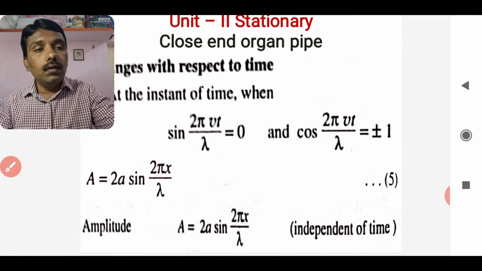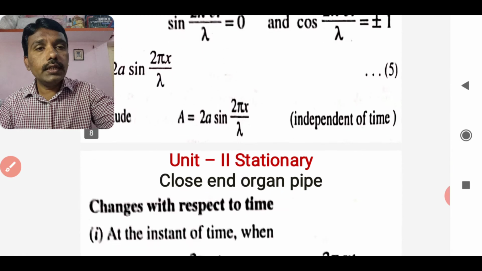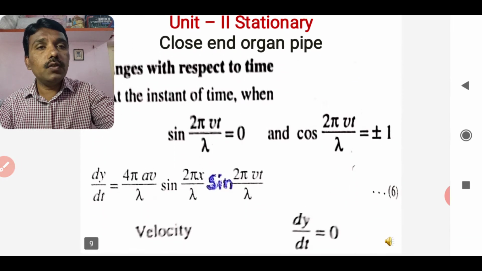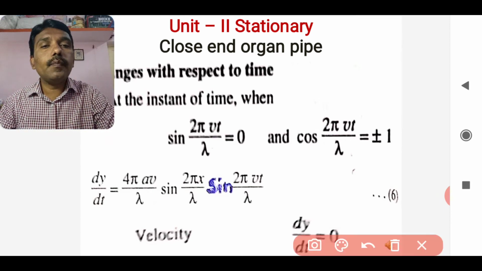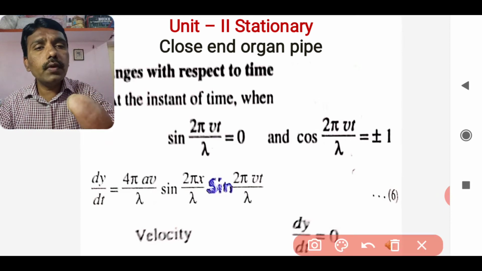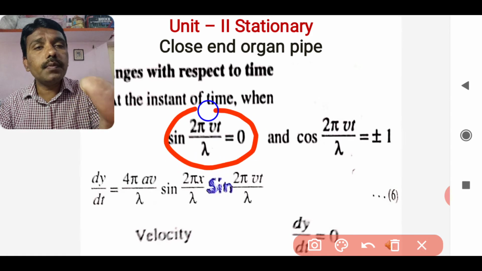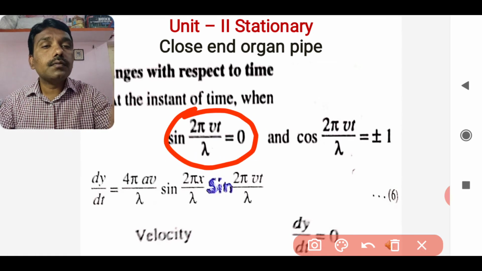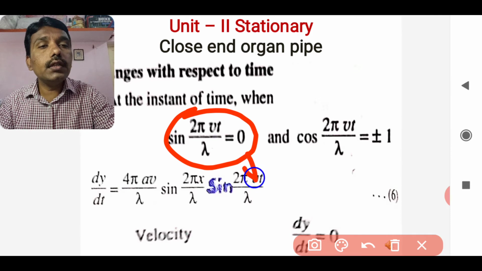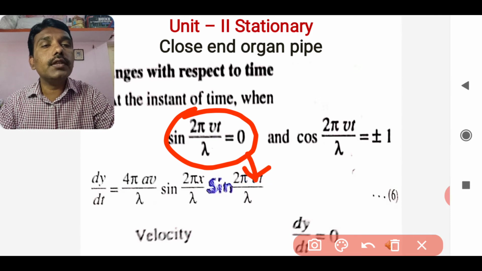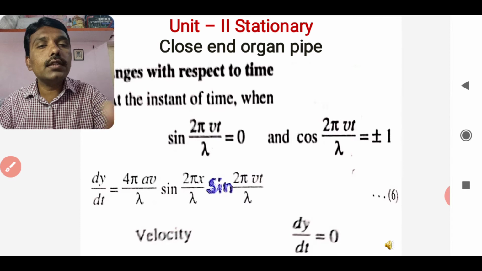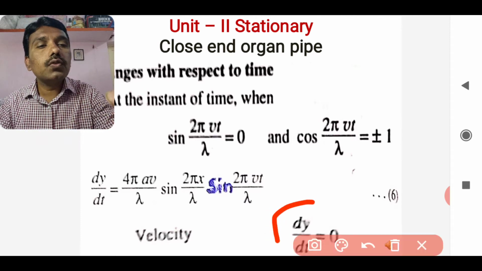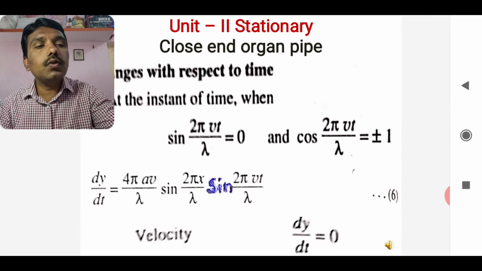Again for the next relation, that is the velocity. If you look at the relationship, sine of twice pi vt by lambda is already present there, and that will become 0, and 0 into anything will be 0. That's why the velocity will definitely become 0 at this stage. So dy by dt is nothing but 0.